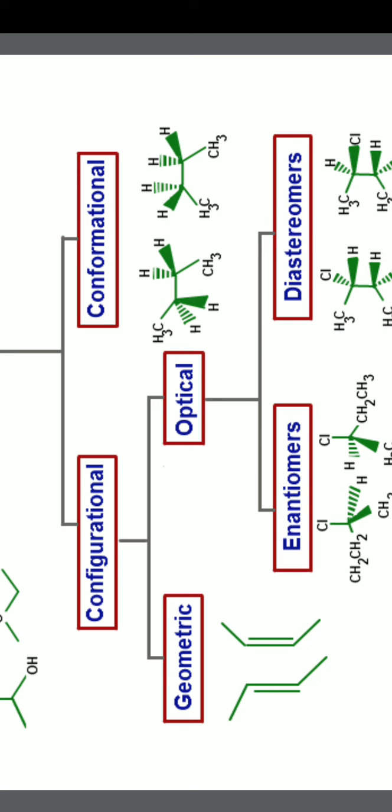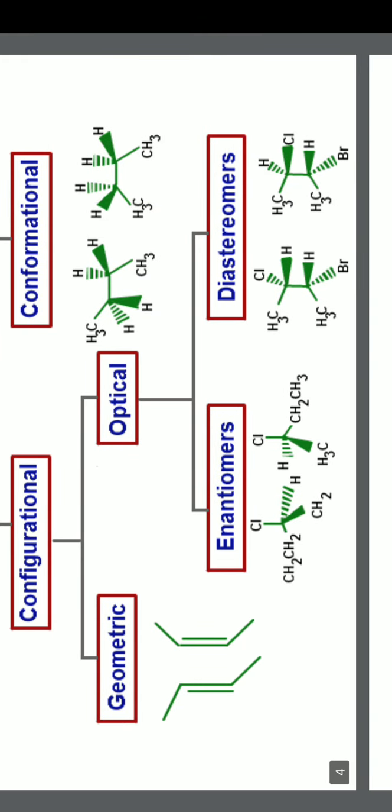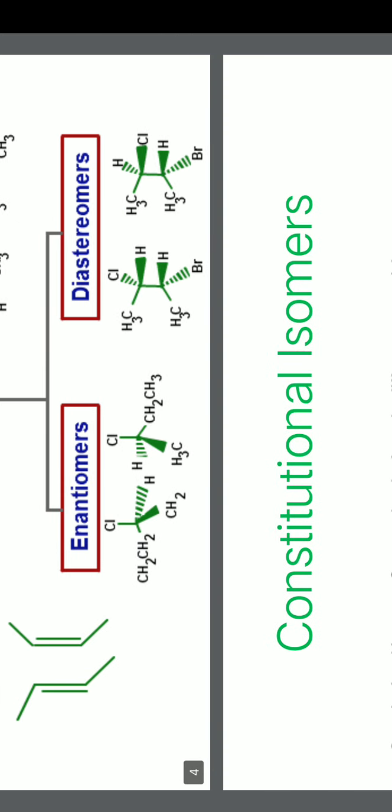In routine we consider configurational isomers again as two categories, two types, that is geometrical isomers and optical isomers. In geometrical isomers, in most cases we generally speak of cis-trans isomerism, whereas in optical isomerism we generally consider enantiomers and diastereomers, which we will discuss further.